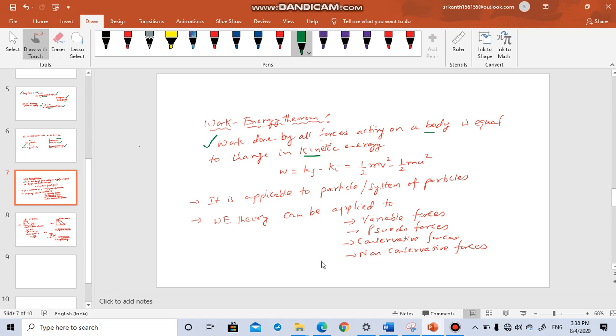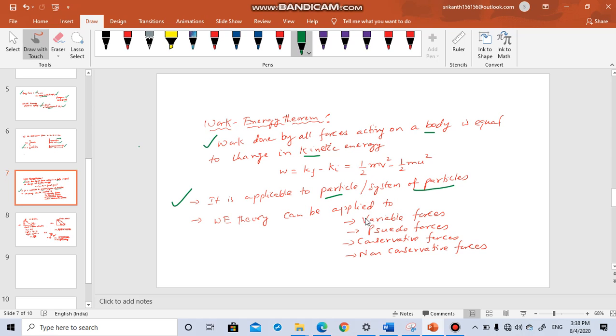Force into displacement is one definition of work, one formula. This is another formula. Now it is applicable to a particle as well as a system of particles. You can apply this concept to a single particle or a system of particles, a group of particles.